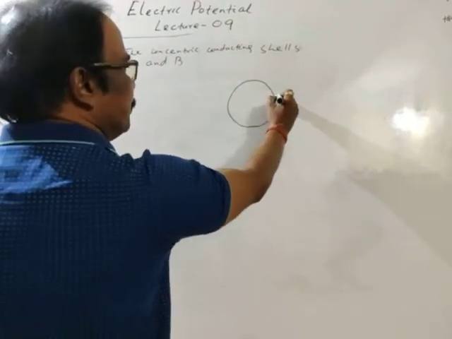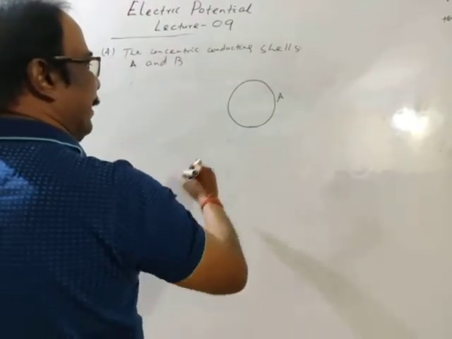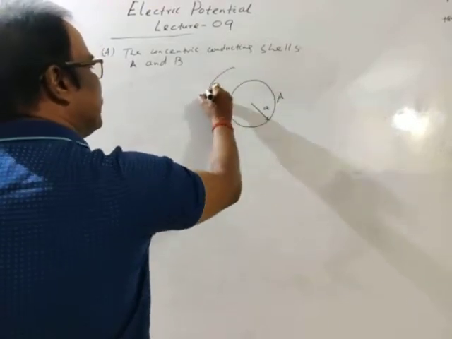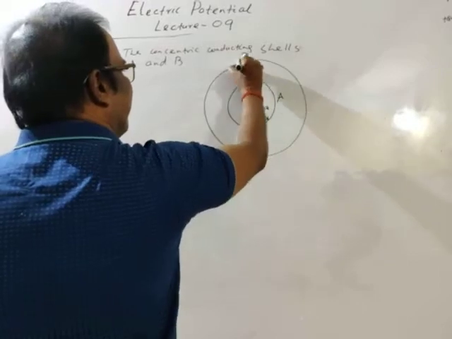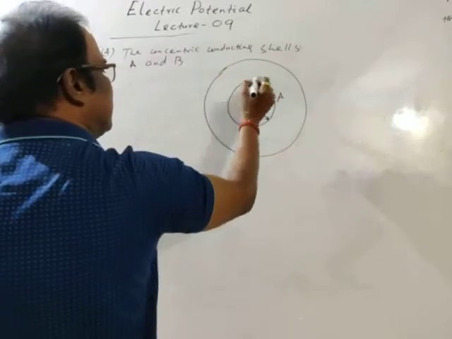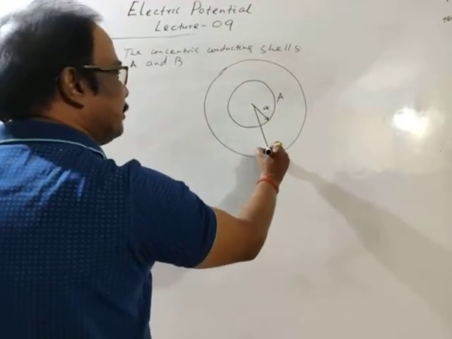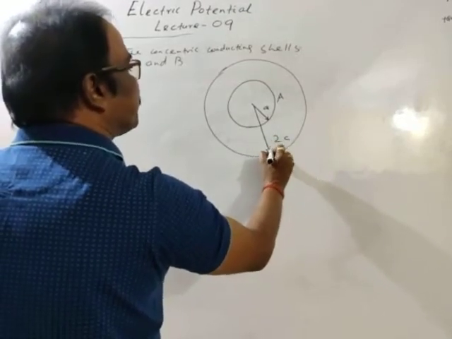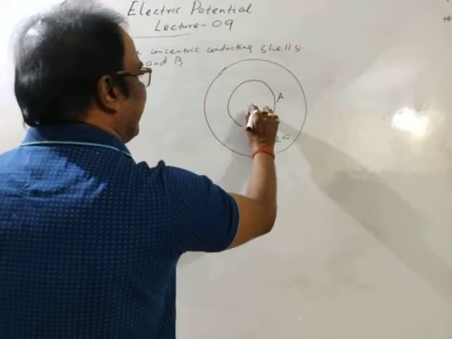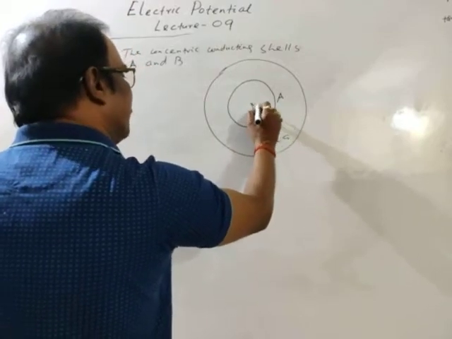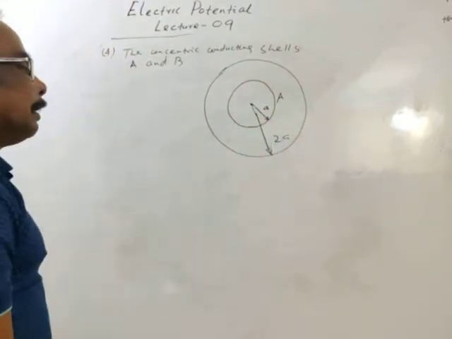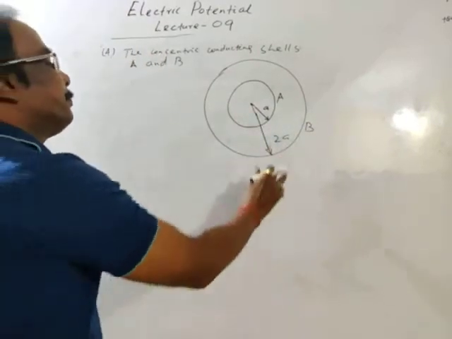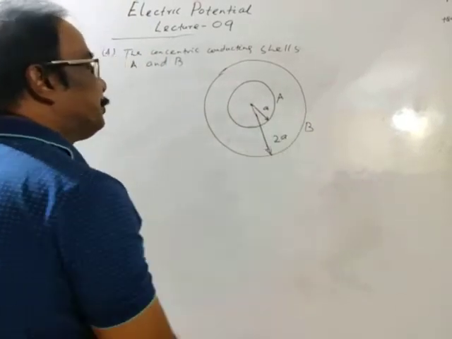Suppose this is cell A, and let the radius of cell A be a. This is cell B, and let its radius be 2a. This is the common center. The radius of cell A is small a, and the radius of cell B is 2a.